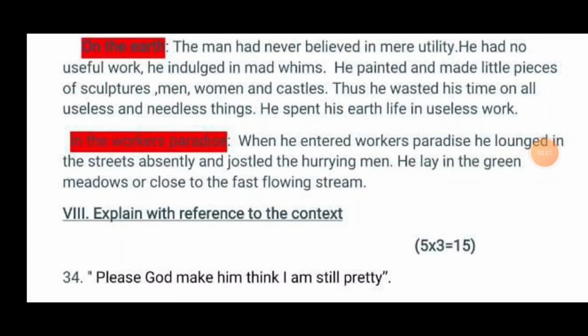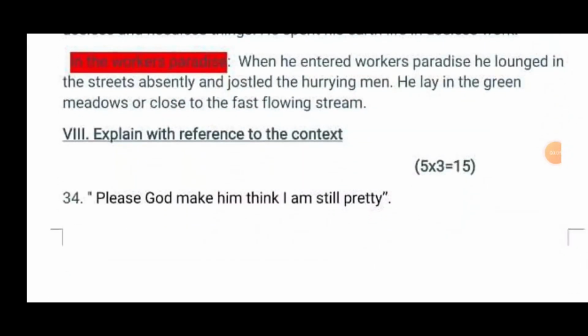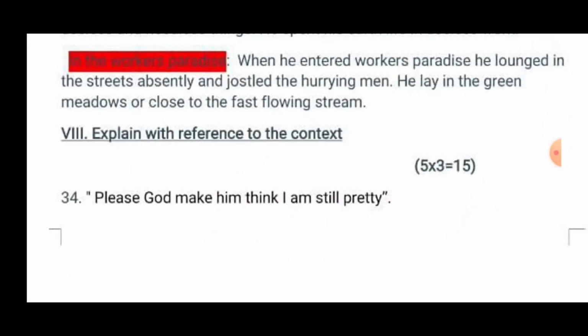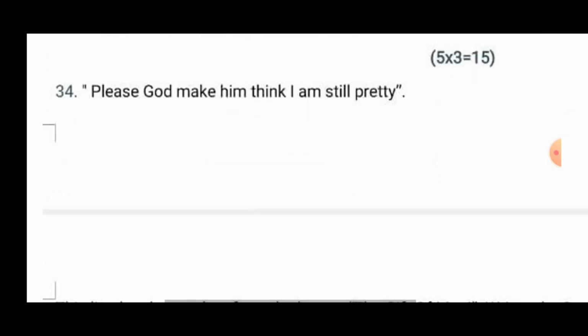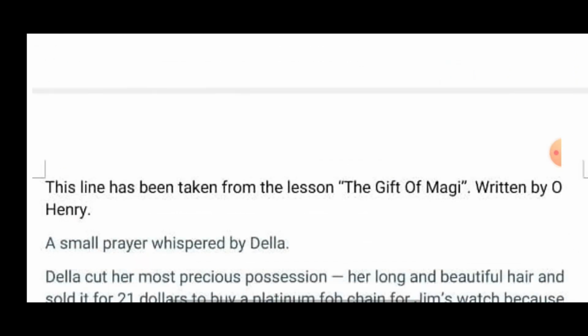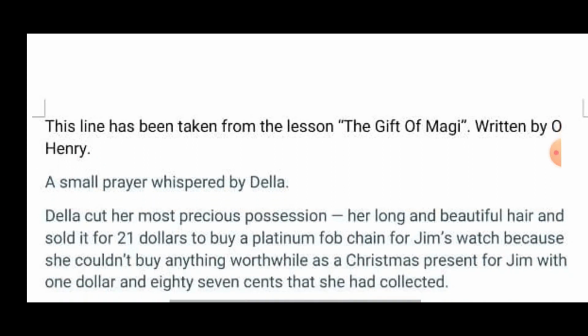On to the eighth main, explain with reference to the context. There are 5 questions. Each question carries 3 marks. "Please God, make him think I'm still pretty." This line has been taken from the lesson The Gift of the Magi, written by O. Henry.